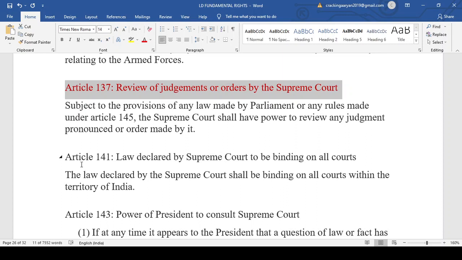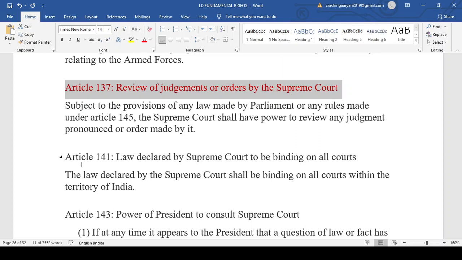The act was brought into force in 2013, but the Supreme Court in 1997 had already given the guidelines for the sexual harassment of women at workplaces, declaring how the internal committee should be formed, how many women members and how many male members there should be.